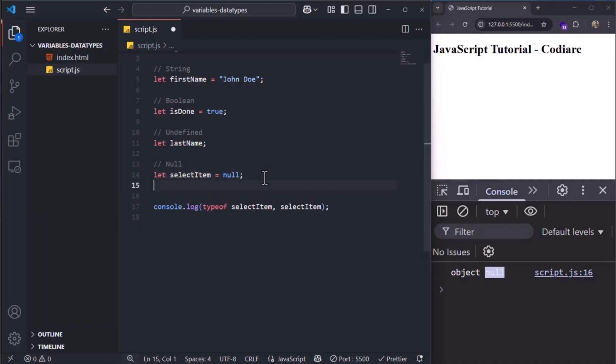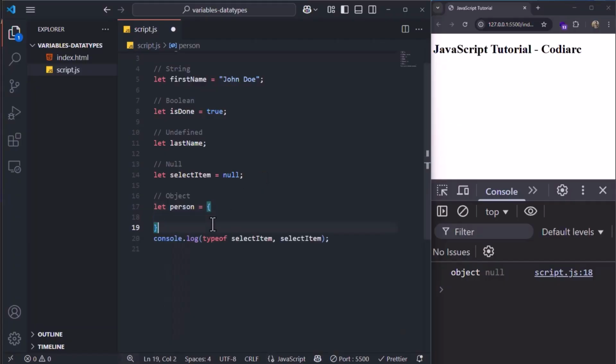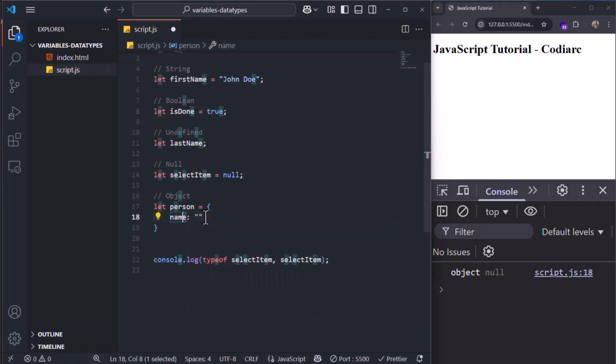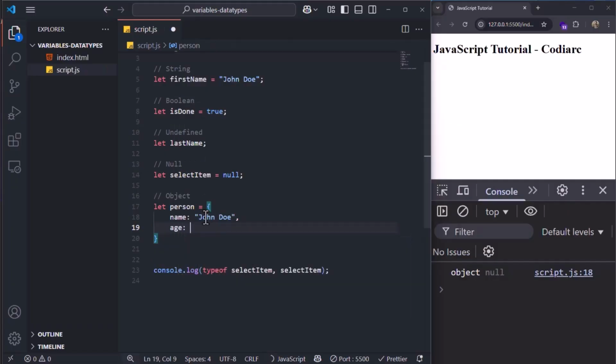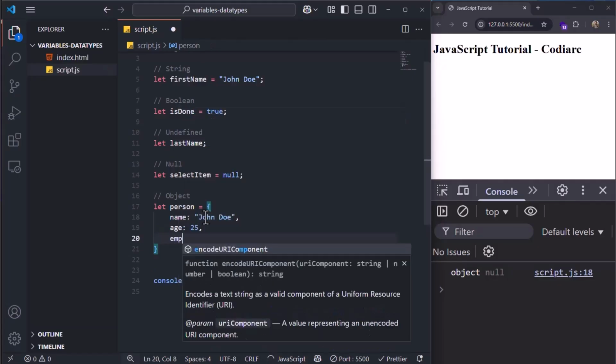Now the next one is an object. How do we define an object? We say let person, we use equal, and then we use curly braces. Inside the curly braces, we can use items such as name. You set the name using a colon, and inside this is a string. I'm going to write the name John Doe. Then you don't use semicolons here, you use a comma, and you give it an age, 25, and employed, for example.